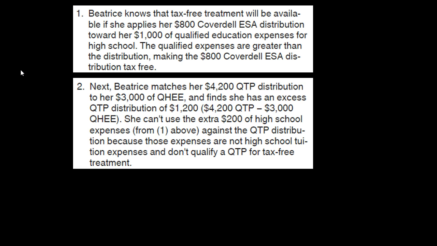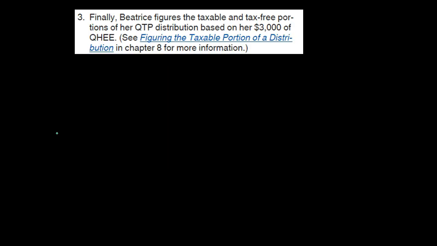It qualifies for the Coverdell ESA, but possibly not for the QTP. So the excess of the $200 of high school expenses is no use to her at this point, from one above, against the QTP distribution, because those expenses are not high school tuition expenses and don't qualify for a QTP for tax-free treatment.